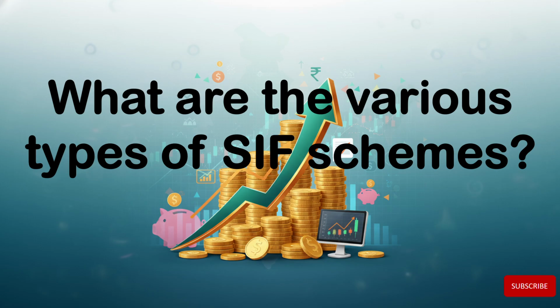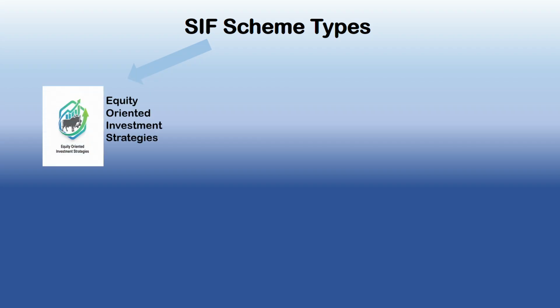So, what are the various types of SIF schemes? There are three types of SIF strategies, which can further be subdivided into a total of seven funds. So, let's look at each of them briefly. The first strategy is called the equity oriented investment strategies. These SIFs primarily focus on equity and equity related instruments using derivatives to employ sophisticated strategies like long short.